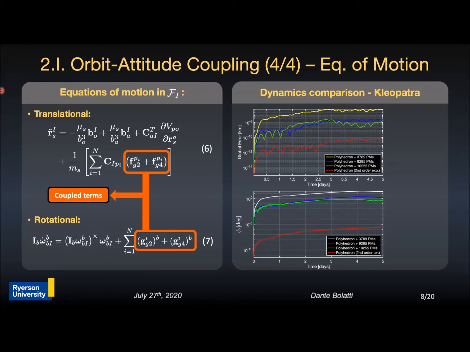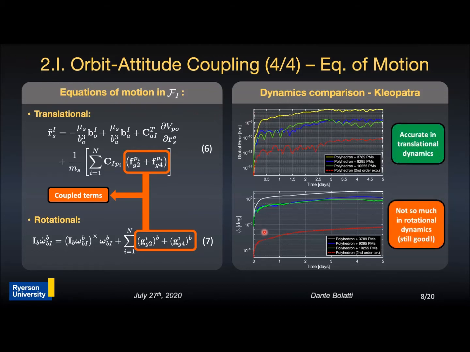The error in trajectory is very low when compared to a more accurate model. However, this is not the case for the attitude error. Nevertheless, this doesn't have a large impact, since in real applications the spacecraft is oriented specifically in a direction, and the gravity gradient torque is treated as a perturbance that is compensated. Having developed a model that captures the orbit attitude coupling, let's see now how the coupling effects can be used for control.